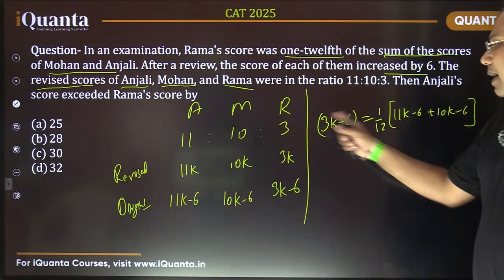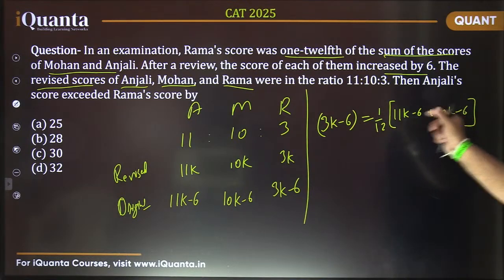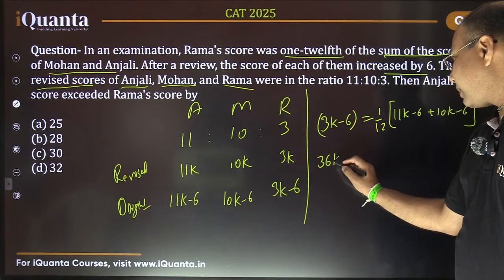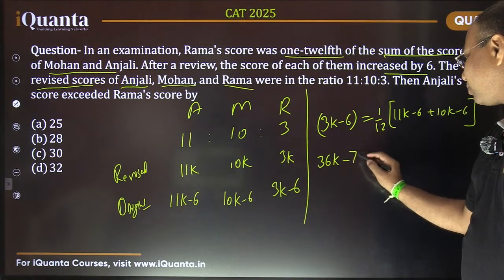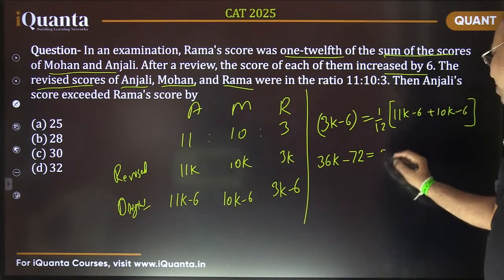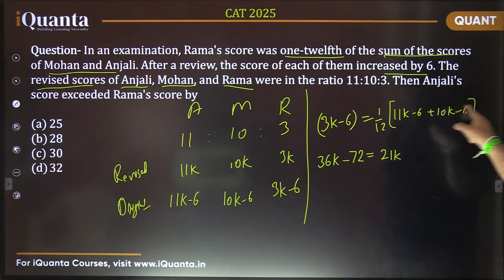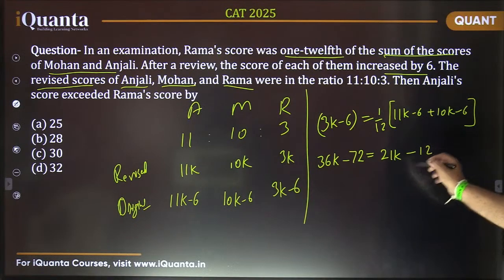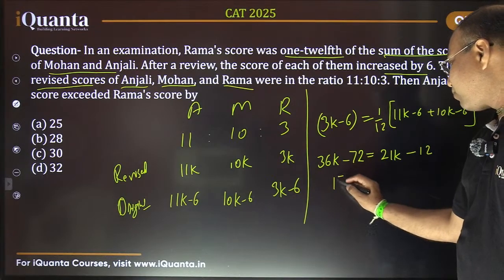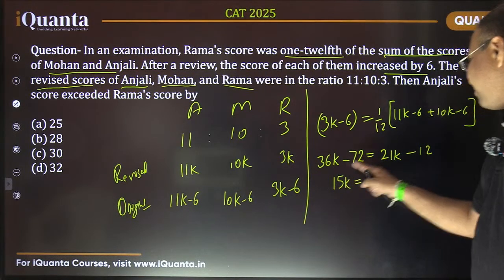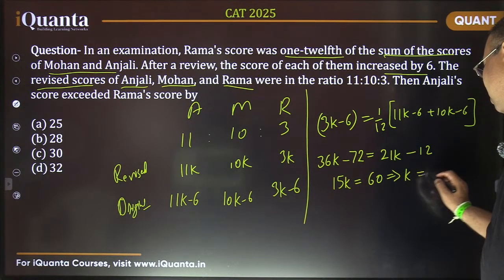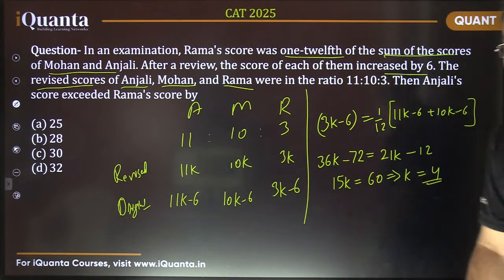I think this 12 can be taken to that side, and then simplify. So 12 times 3 is 36k minus 72. And here 11k plus 10k makes it 21k, minus 6 minus 6 makes it 12. Now taking k on one side, 36k minus 21k is 15k, and 72 minus 12 is 60. So this gives k equals 4.